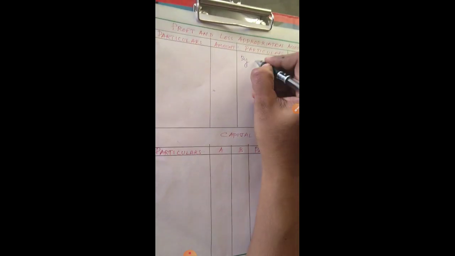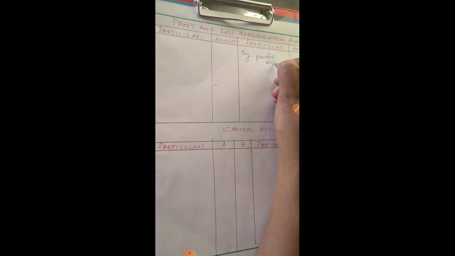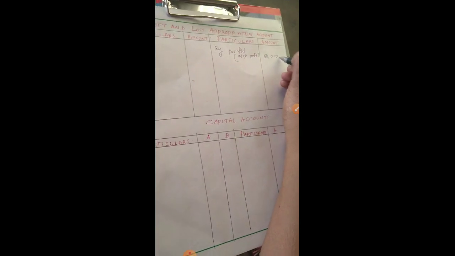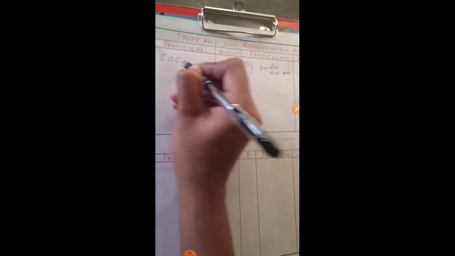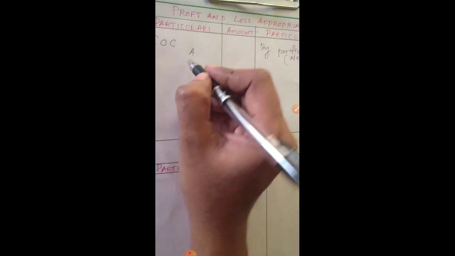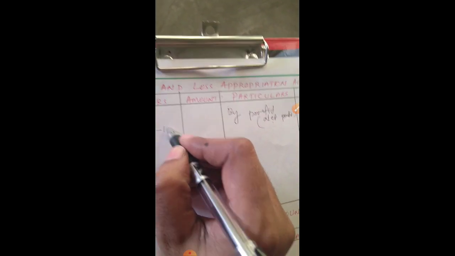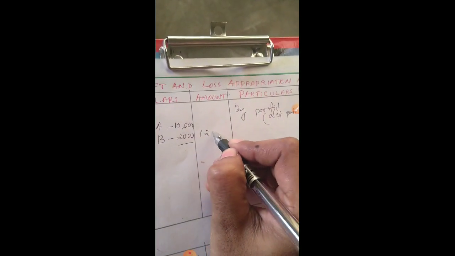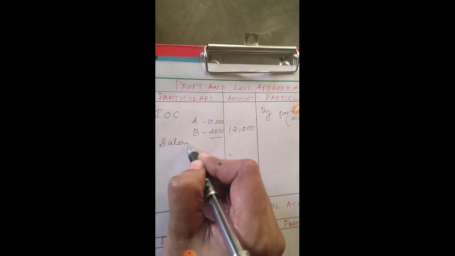How do we start the profit and loss appropriation account? By the profit and loss account, that is the net profit transferred from the profit and loss account. This is the opening balance of this account. If it is a loss, it will come on the debit side. Here we write an example amount of 50,000. Now debit side items can be interest on capital: for A we put 10,000, for B 2,000, and the total is 12,000.